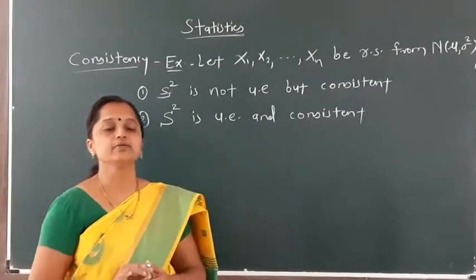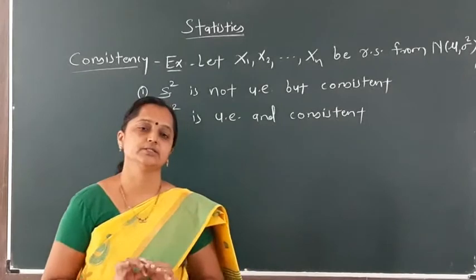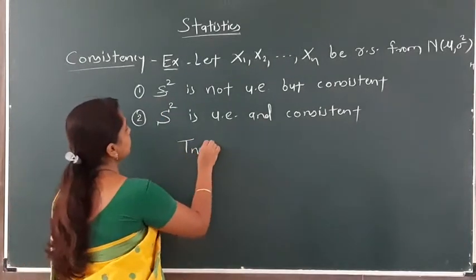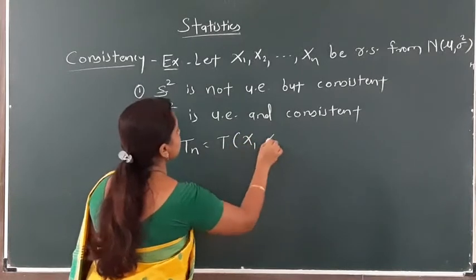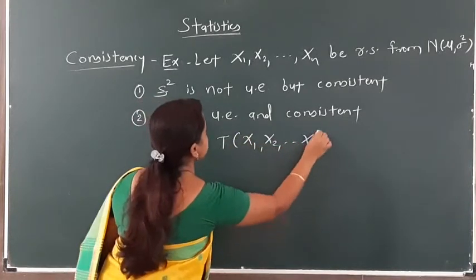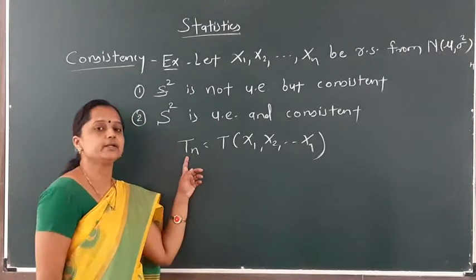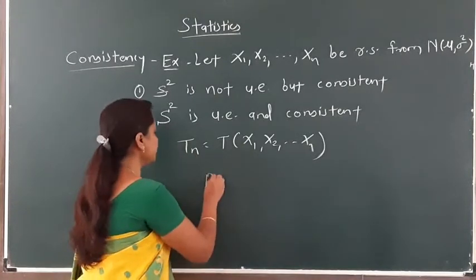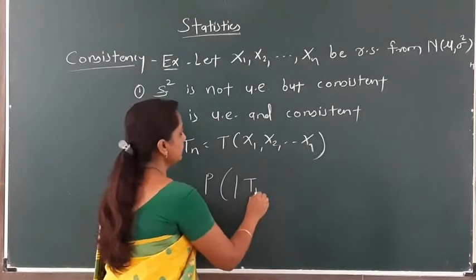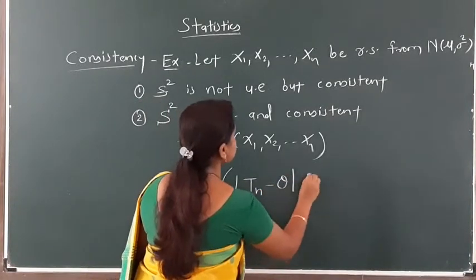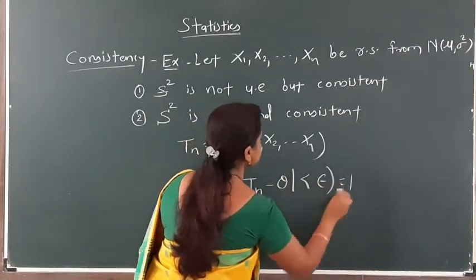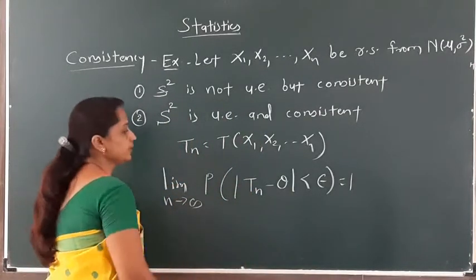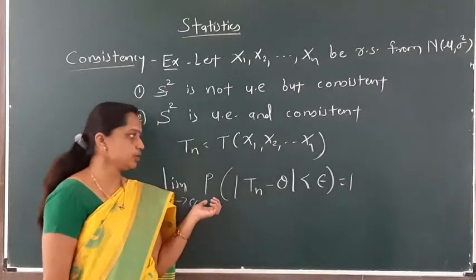In the previous lecture we have seen the definition of consistency. All of you remember, suppose Tn, we consider here T of x1, x2, xn, be a sequence of estimators. It is said to be a consistent estimator if and only if the probability of mod Tn minus theta less than epsilon is equal to 1 when we take the limit as n tends to infinity. This is the definition of consistency.